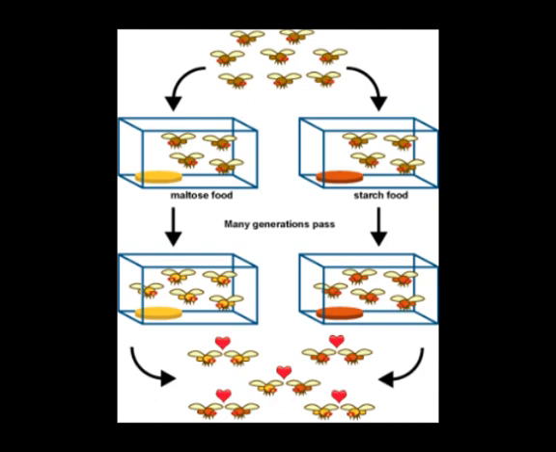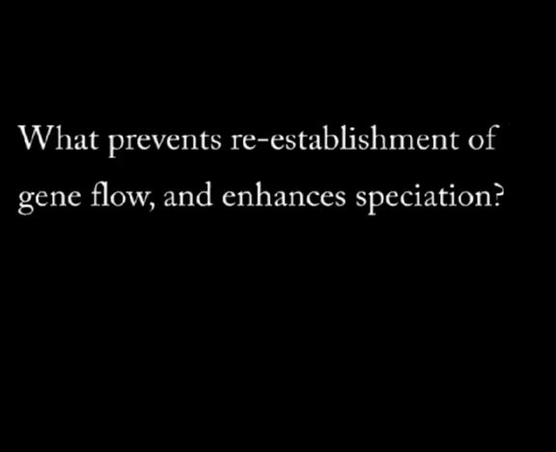A researcher named Diane Dodd also repeated this experiment, only using Drosophila, or fruit flies, as her agent. What she did is she took one large population of fruit flies and arbitrarily divided them up, feeding half of them only maltose food, and the other half only starch food. These starch versus maltose subpopulations were kept separate and allowed to breed, and many generations passed. What she found is that when she put them back together, those raised on maltose food would not mate with those eating only starch food, even though they came from the same population to begin with. So this is the formation at the beginning of a mating barrier, which would perfectly cause speciation because, again, it's preventing genes from flowing back and forth.